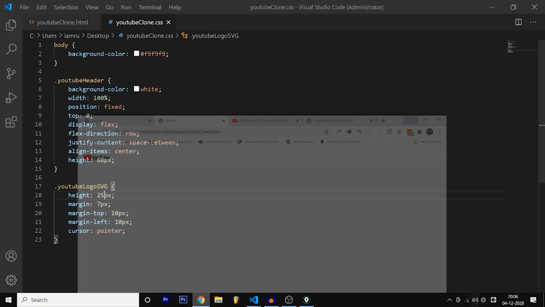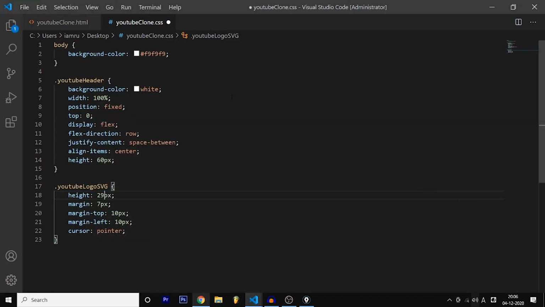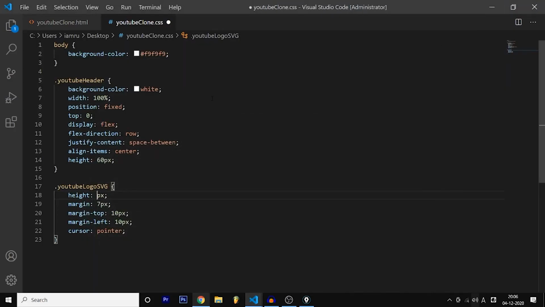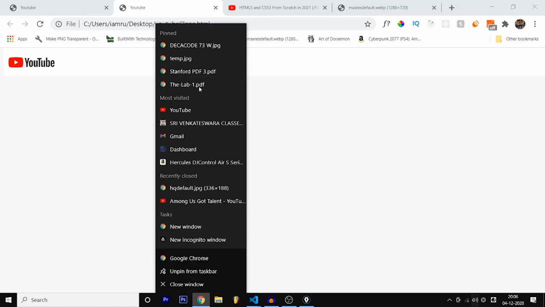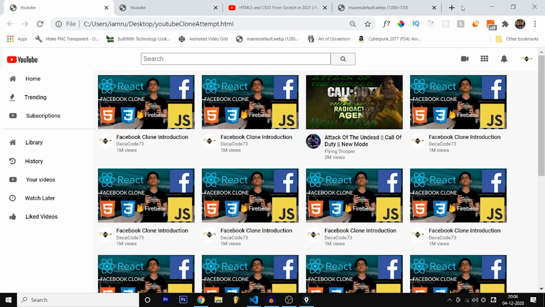Perfect. Isn't that good? If you want to increase, you can increase to 29 and 30. So this looks good. So if you want to keep this, you can keep it. And as you can see, there is this icon. And after this, we need to design the search bar.